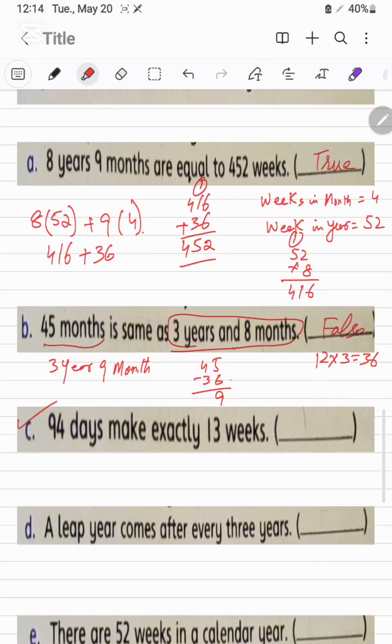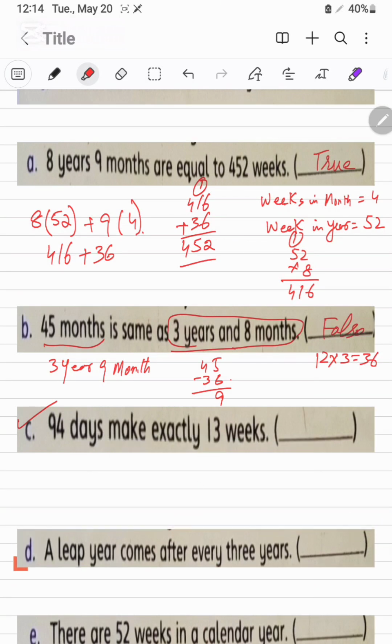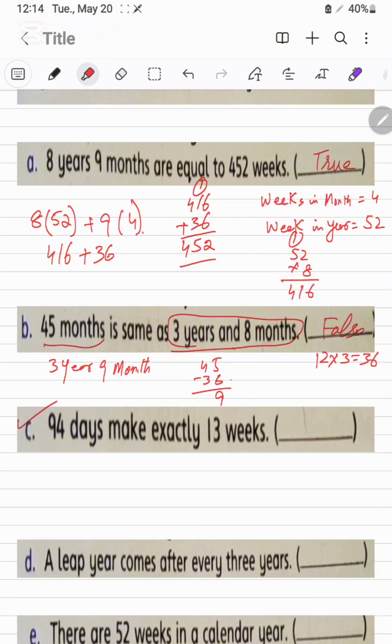Next, it's C part. 94 days makes exactly 3 weeks. 94 will be divided by... no. We will do the multiplication, because in 3 weeks there will be 13 weeks, which will be multiplied with 7, because 7 days in a week.